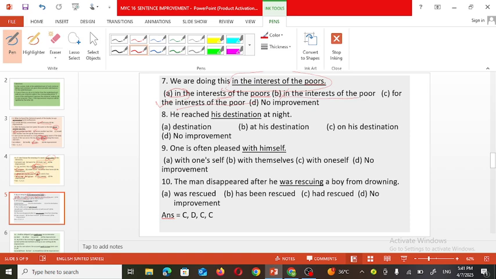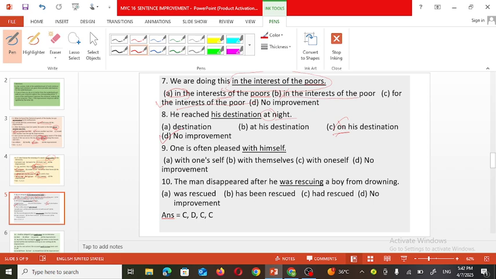At his destination: already at night tells at what time he reached, so that is given. On his destination, we cannot use the preposition on with that. So the already given sentence is the correct one: he reached his destination at night. So no improvement is needed in this given sentence.